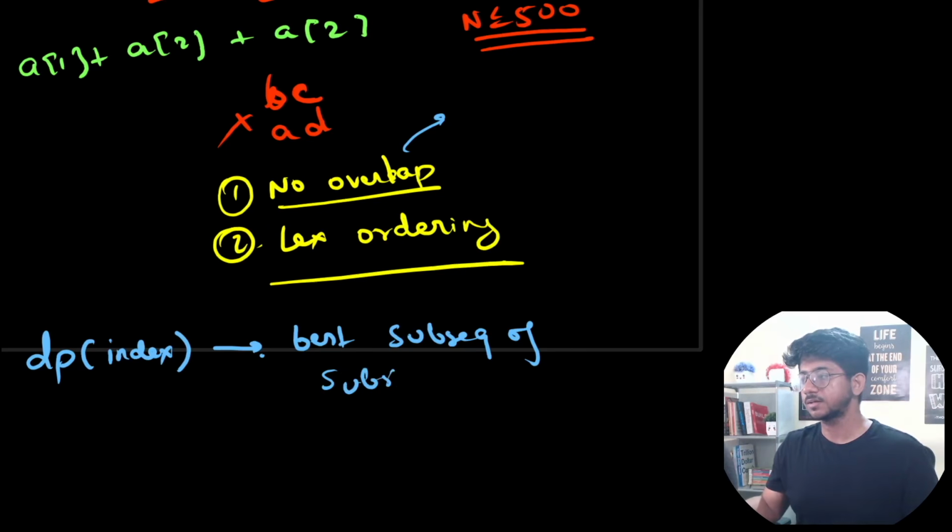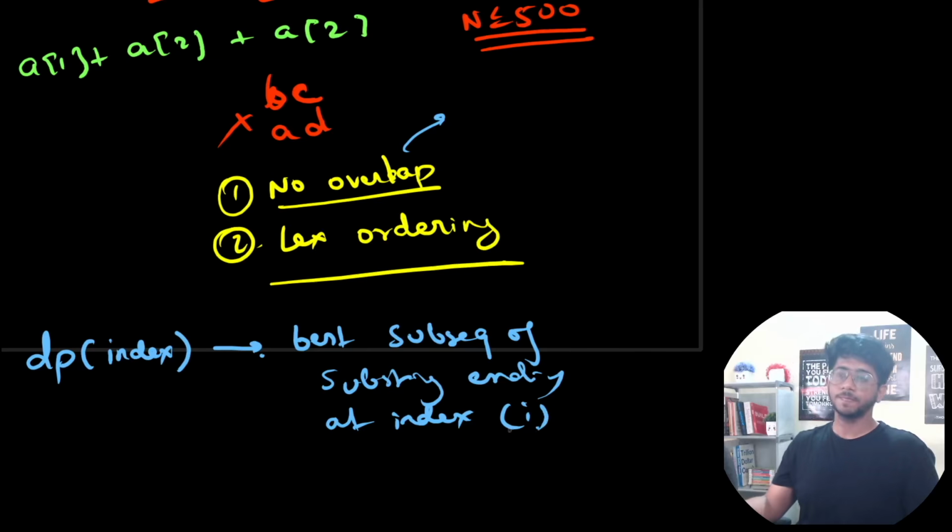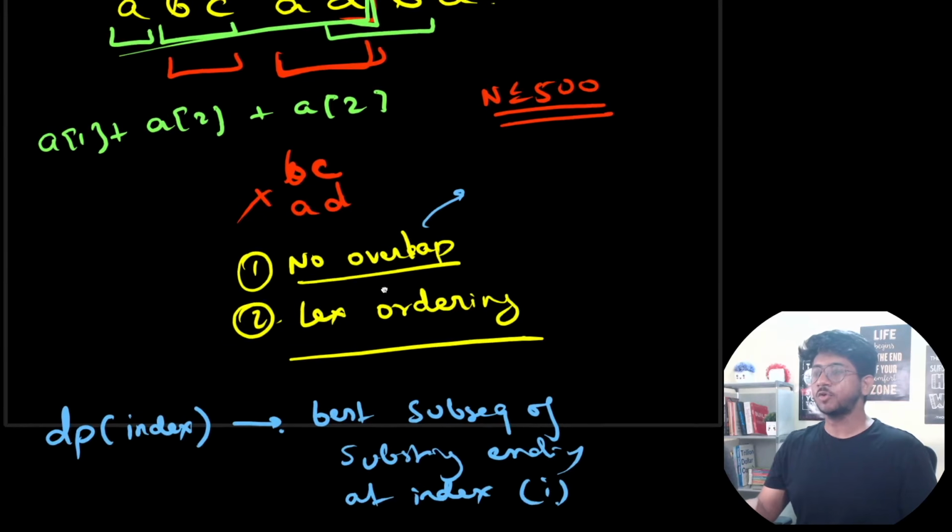Substrings ending at some index I, okay? But there is one small problem in this case. This handles the overlap case really well.